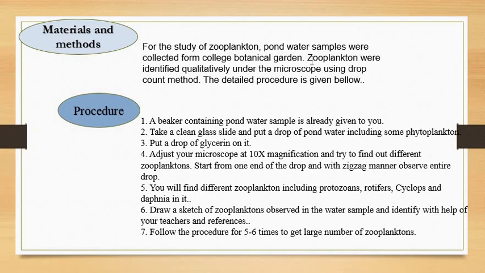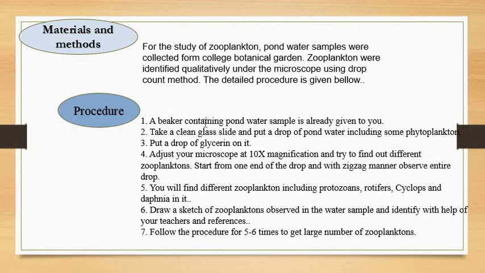So the zooplanktons were identified qualitatively, on the basis of their types: rotifers, copepods, cladocera, like that. They are identified qualitatively under the microscope using the drop count method, and the detailed procedure is given here. Drop count method means what? We have to count the water sample or the planktons drop by drop, right? So the procedure is given here.